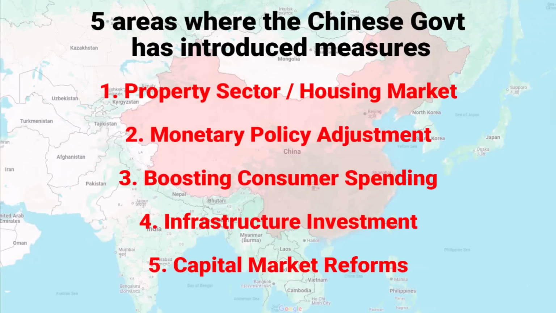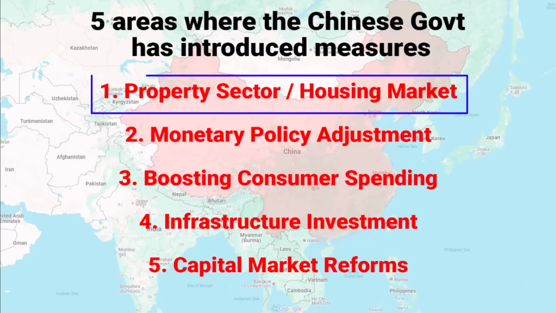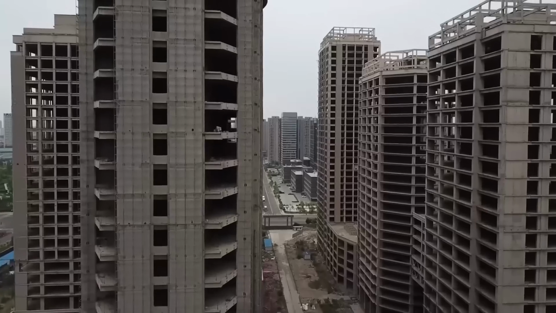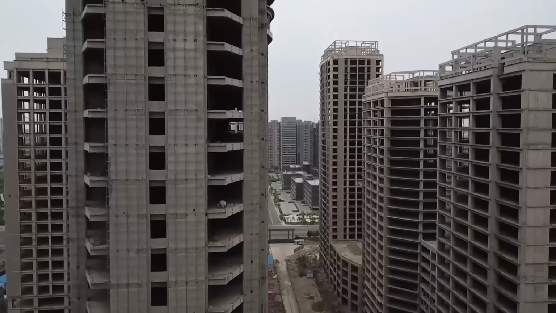So anyhow, I've explained the 5 areas where the Chinese government has introduced several measures to boost their economic growth. Now among these 5 areas, the real estate sector is a critical driver of China's economy. It has direct impact on jobs, investments and consumer spending. So the housing market of China is slowing their economic growth. That needs to be resolved.